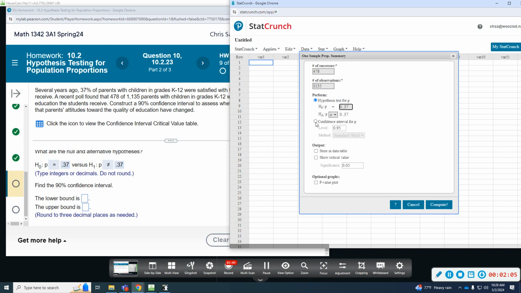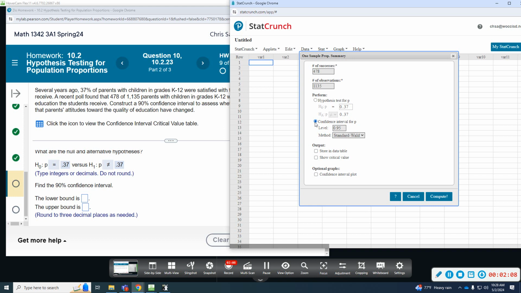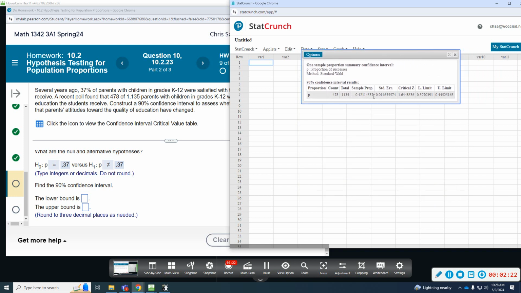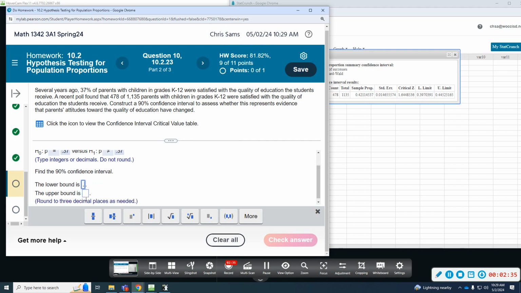So this time we're going to do a confidence interval, 90%. And I think we can show the critical value still. We're going to compute. And here we get the confidence interval. We got a lower limit, we got an upper limit. The lower bound to 3 decimal places, 0.397. Upper bound, 0.445.